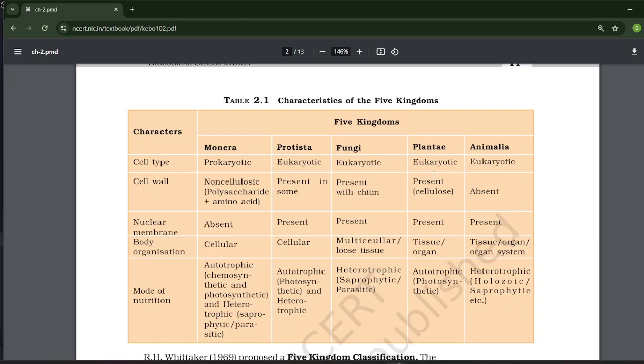Nuclear membrane is also present. Body organization is tissue or organ level, and the mode of nutrition is autotrophic photosynthetic.